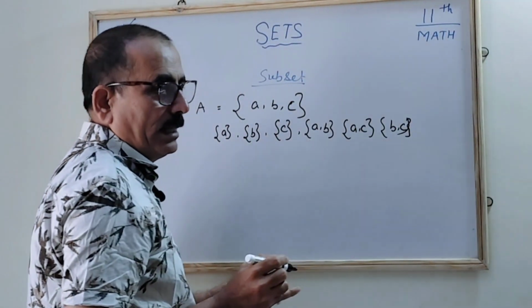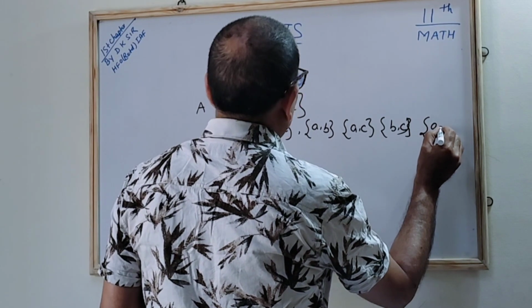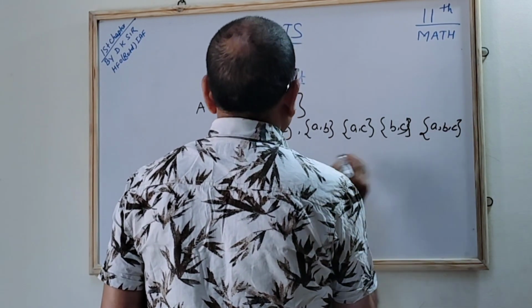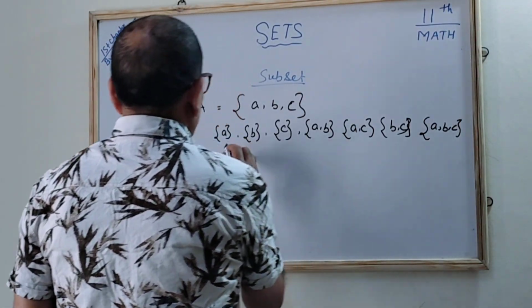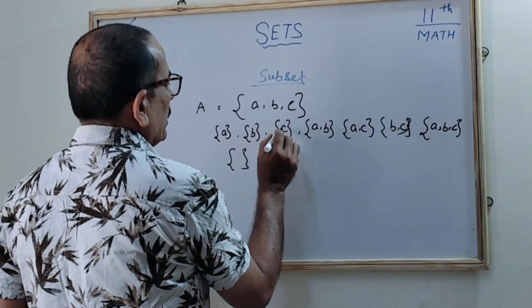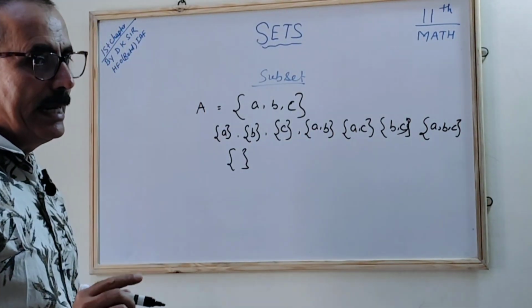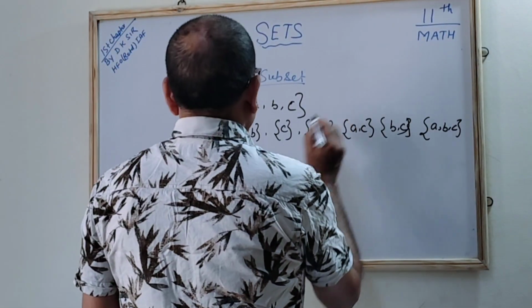Next, what can be there? The next can be the number itself. The set itself is a subset of itself. So ABC, correct? And next will be the empty set. 1, 2, 3, 4, 5, 6, 7 and 8. So there could be 8, which is based on the formula.